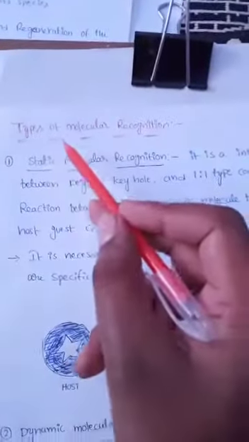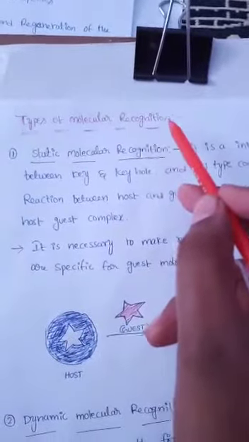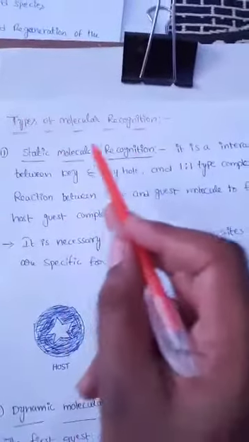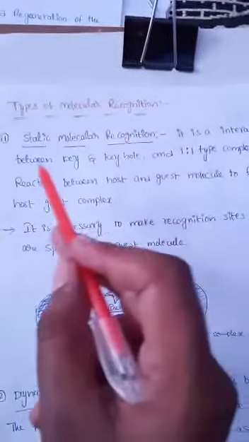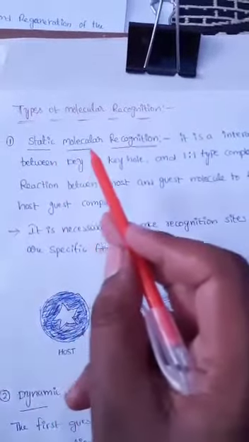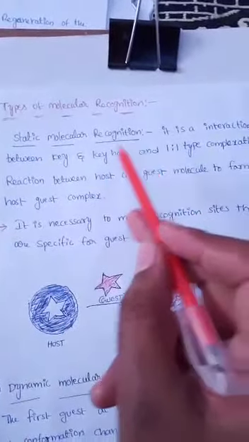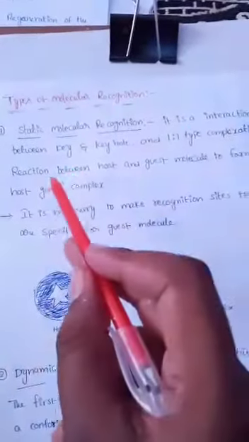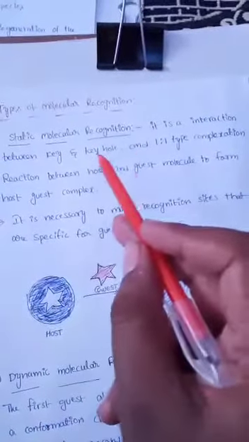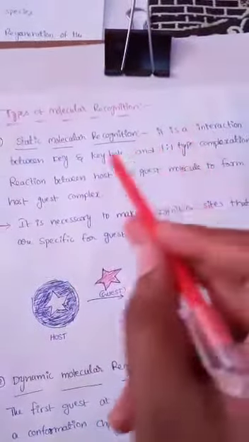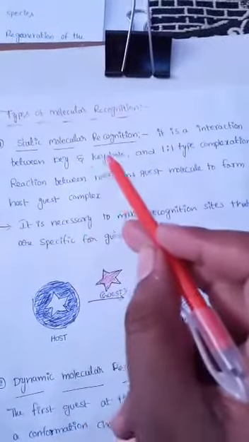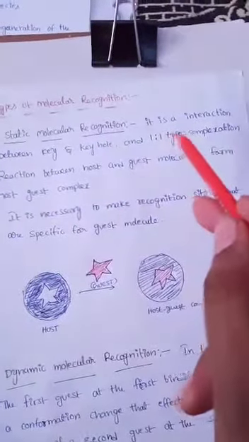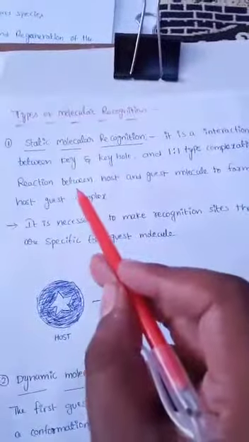Next, see types of molecular recognition. There are mainly two types of molecular recognition. The first one is static molecular recognition. Static molecular recognition is an interaction between key and keyhole, like a 1:1 type complexation reaction.